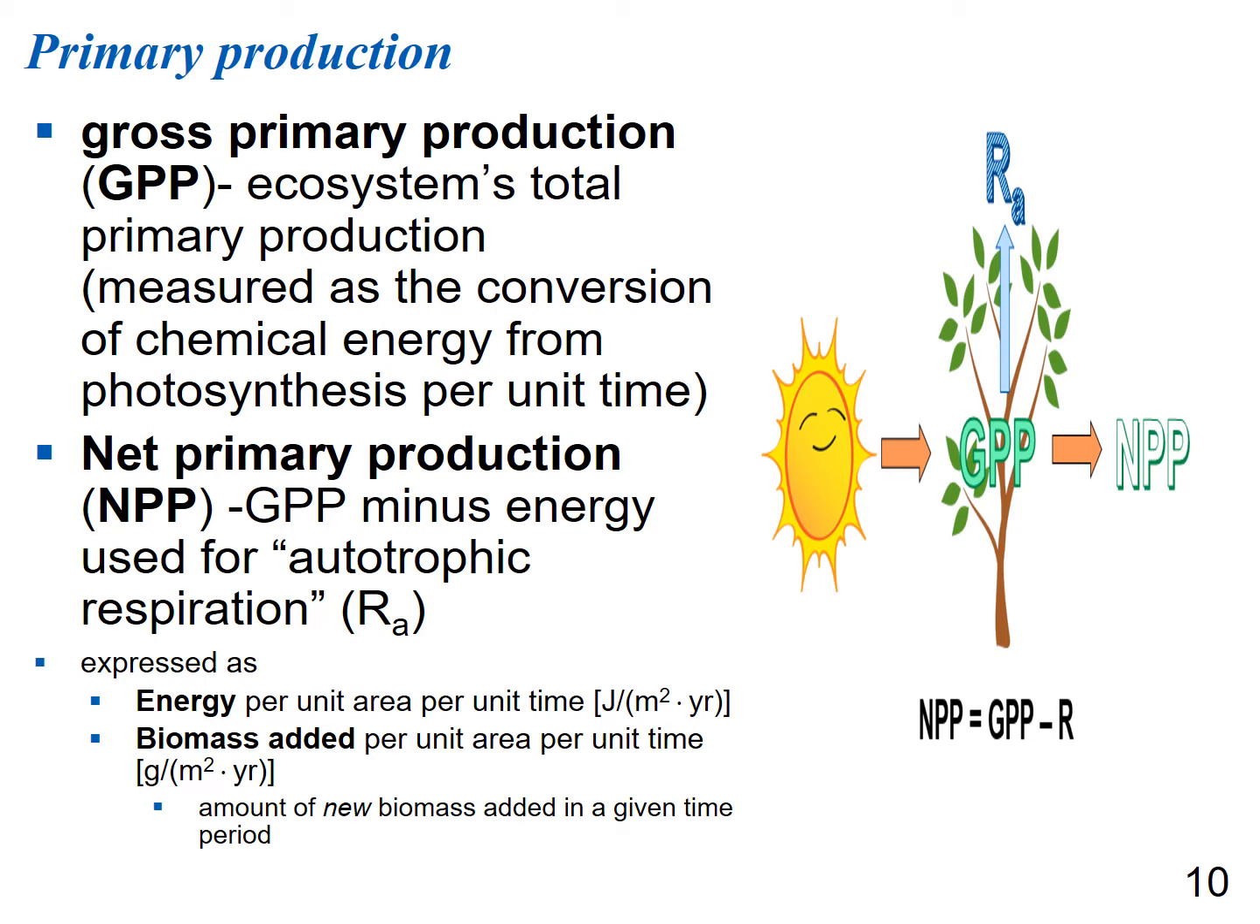So your autotrophic organism is making carbohydrates, correct? But they're also using those carbohydrates for cell respiration to make their ATP. So net primary production is their take-home carbohydrate production. This can either be expressed as energy per unit area per unit time, or as biomass added per unit area per unit time. And really, it's the amount of new biomass added in a given time period.